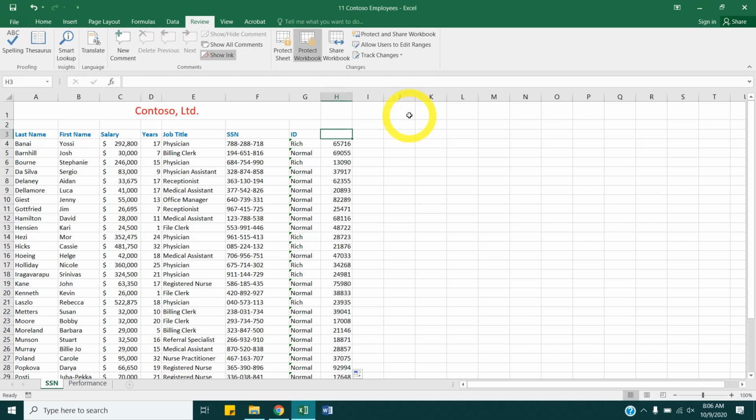Well, if we were to have our own document and protect it first, you would click that and type whatever password you wanted, and then after that, it would be protected.